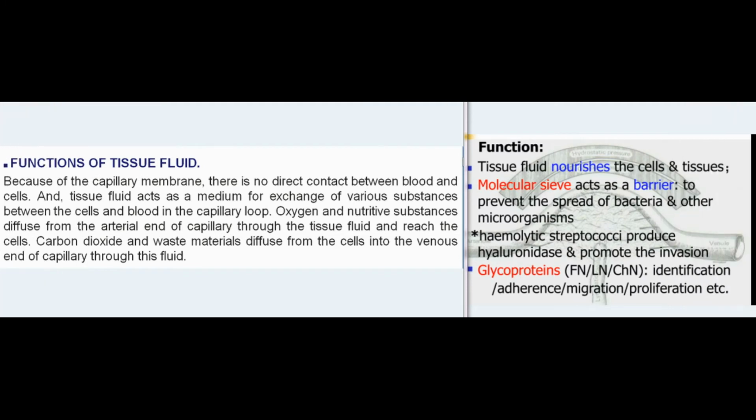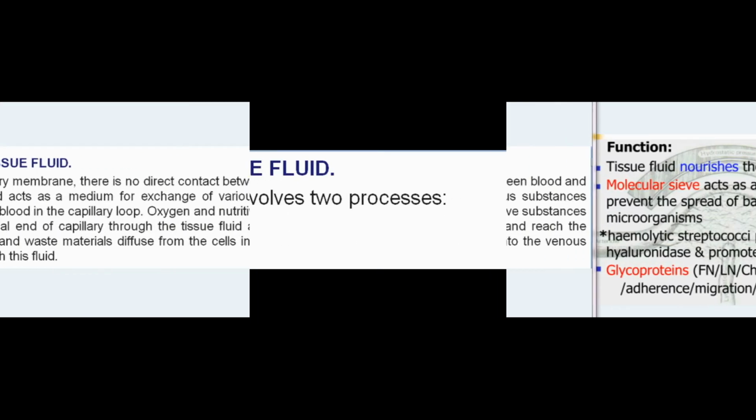Functions of tissue fluid. Because of the capillary membrane, there is no direct contact between blood and cells. And, tissue fluid acts as a medium for exchange of various substances between the cells and blood in the capillary loop. Oxygen and nutritive substances diffuse from the arterial end of capillary through the tissue fluid and reach the cells. Carbon dioxide and waste materials diffuse from the cells into the venous end of capillary through this fluid.